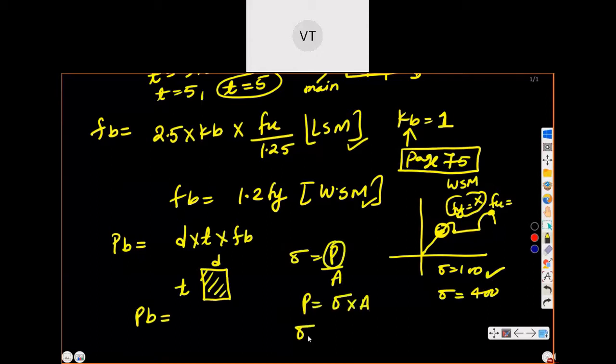So let us say I am calculating P of bearing, P of B. Stress is what? FB. We are using stress FB. What is the area? Area is D into T. So FB into D into T. This is how to generate the formula. So we had discussed everything. What is FB? What is D? What is T? इतना सबको क्लियर है या कुछ डाउट है तो पूछिए.